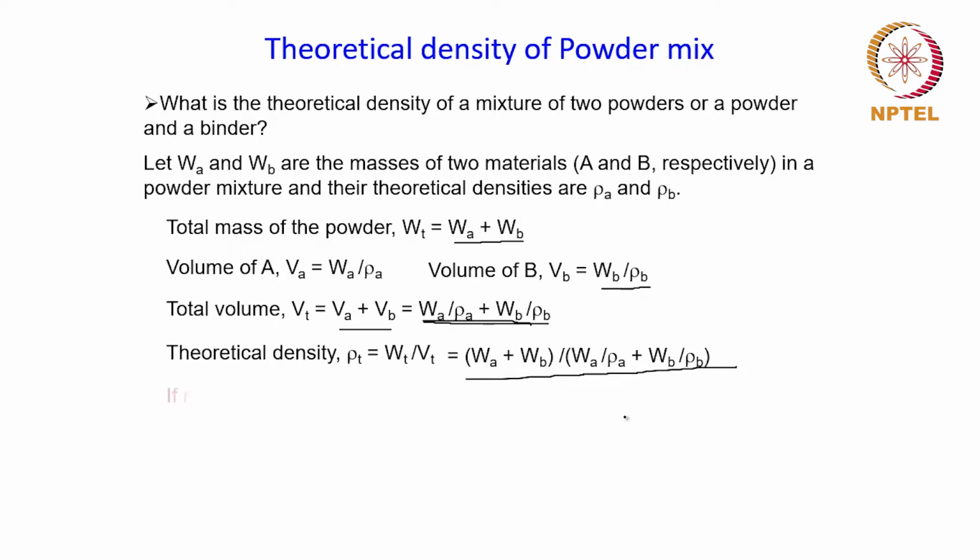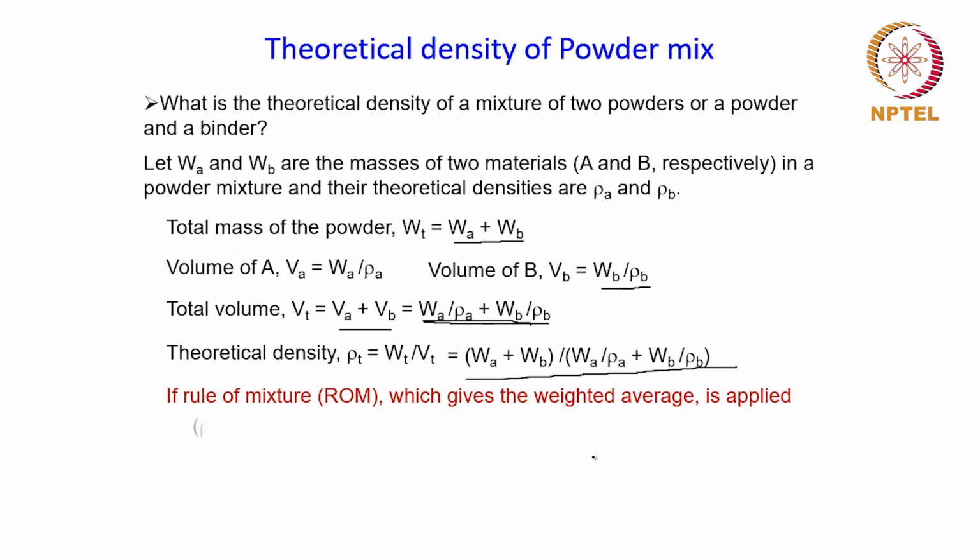Now, if we consider the rule of mixture, which is the weighted average of any value that you want to calculate for a mixture of two or more materials, that will give a value like this for the density based upon the respective weight fractions and the densities.